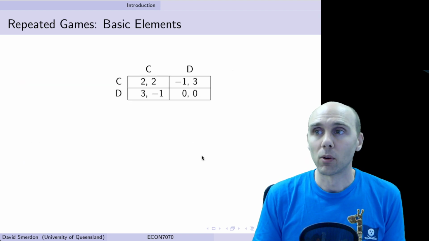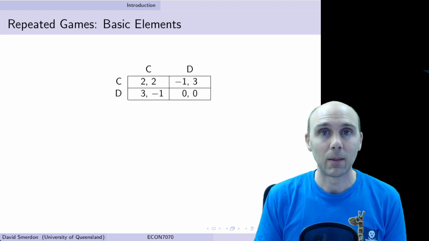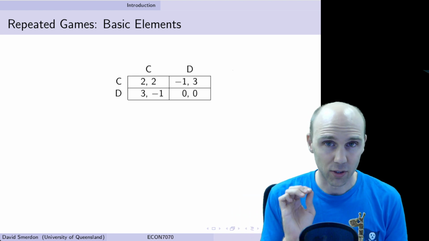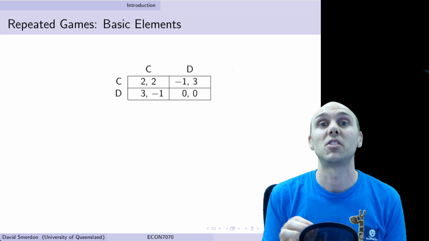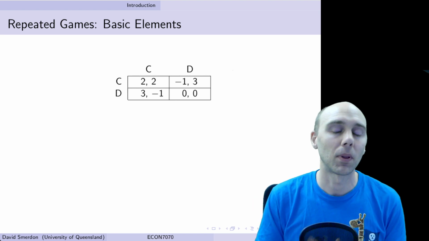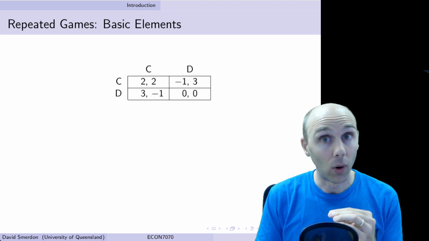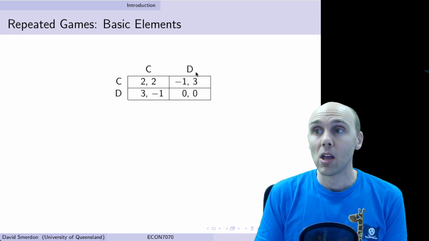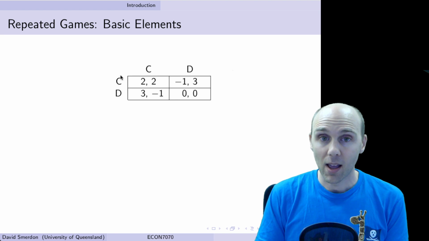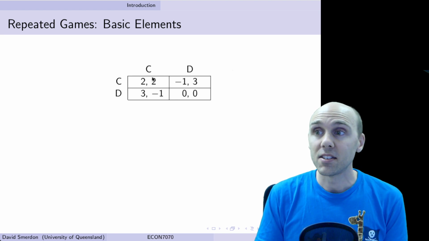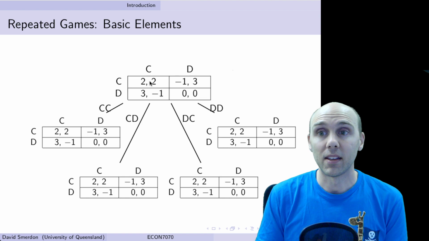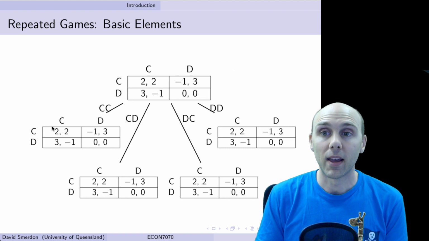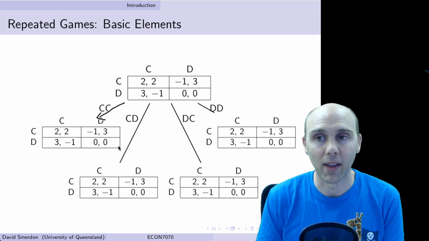So what we have with the repeated game then is essentially a game tree, where at each node in the tree we have the same stage game, the same payoff matrix. So we play the same one-shot game at each point in the tree. For example, we play the game here at our first node, and if the outcome is CC, we then play another game. So we get another payoff matrix, which is the same as before, and we play that game.